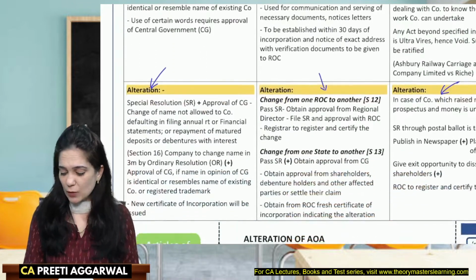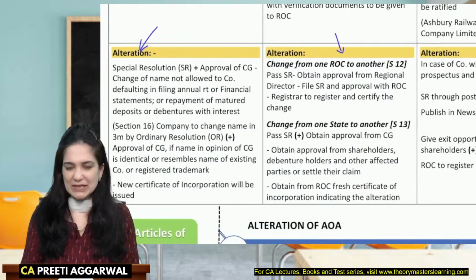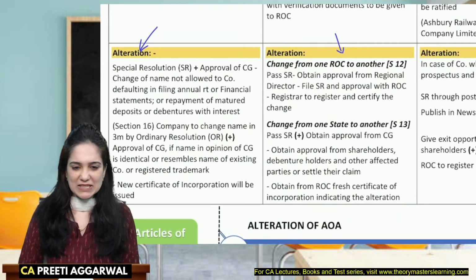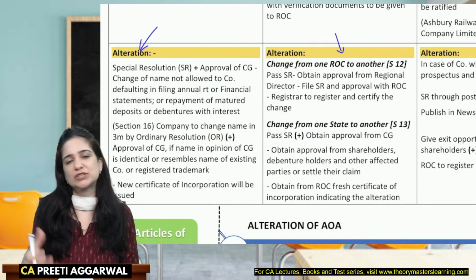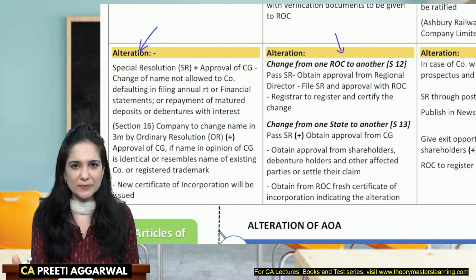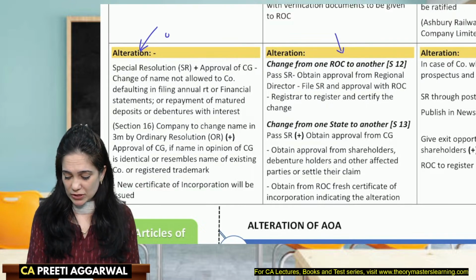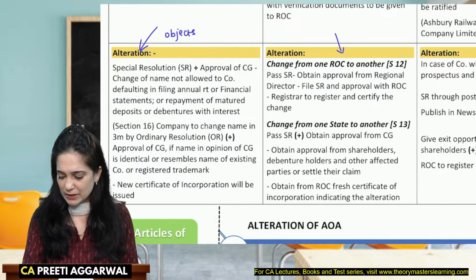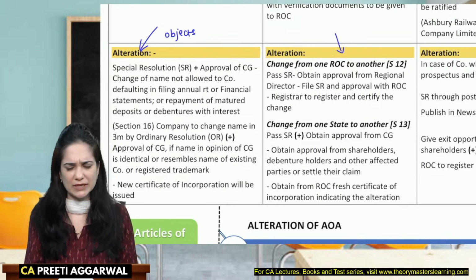Alteration, yes, very important. Now, why will one want to alter the name of the company? See, because sometimes what happens is that the objects of the company change. So now you want to change the name so that it reflects the object of the company. Okay, so objects of the company have changed. Objects have changed. So I want the name to resemble the objects of the company. So I alter the name.